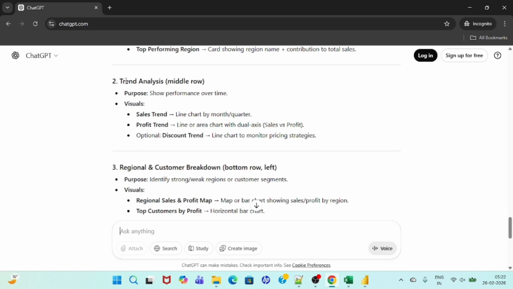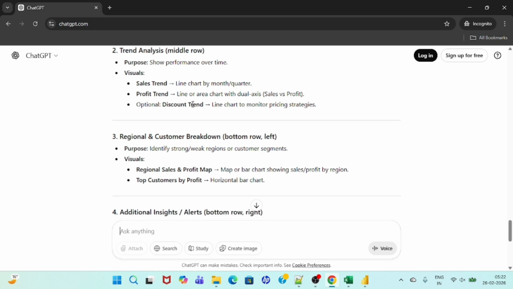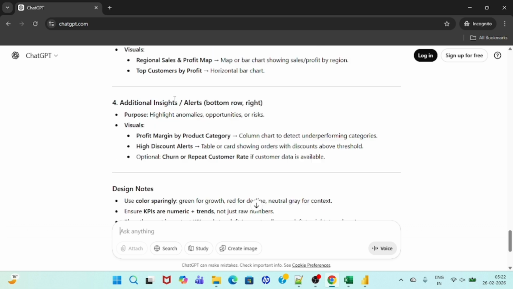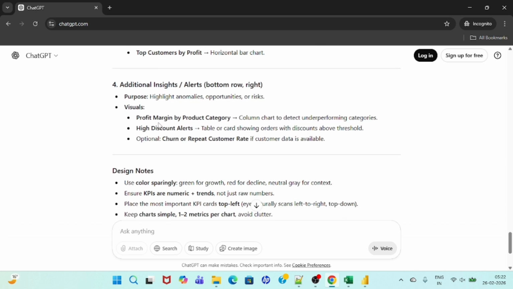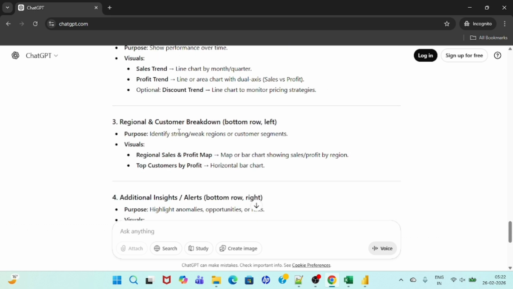Okay, then trend analysis for the middle row, where we can put a line chart. It has been suggested that we can use the line chart or an area chart, that one also we can use. Customer segments are also there, where we can show the profit margin by category, high discount alerts and all that. Note, only 3 visuals have been suggested.